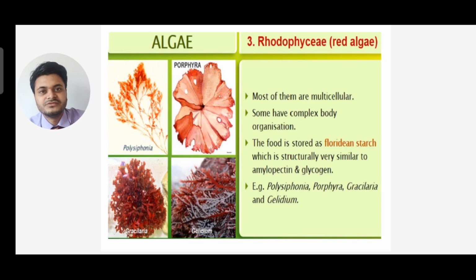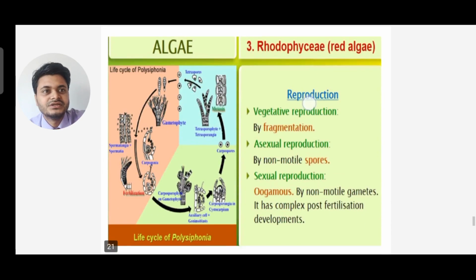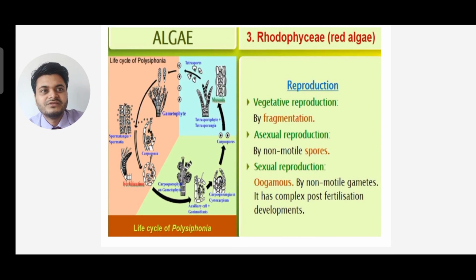So their reserve food material is Floridean starch, and they are multicellular in nature, and they reproduce by vegetative, asexual and sexual methods. Vegetative by means of fragmentation, asexual by means of non-motile spores, and sexual reproduction by means of the oogamous type. You can see on the left hand side the life cycle of Polysiphonia, an example of Rhodophyceae, red algae. Oogamous type means by non-motile gametes, with a complex post-fertilization development.